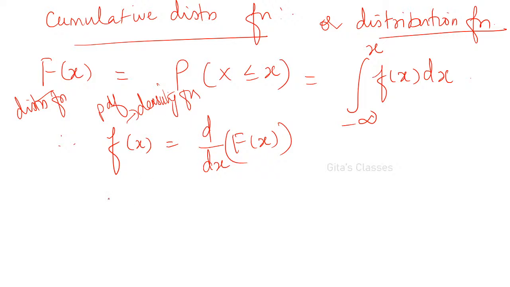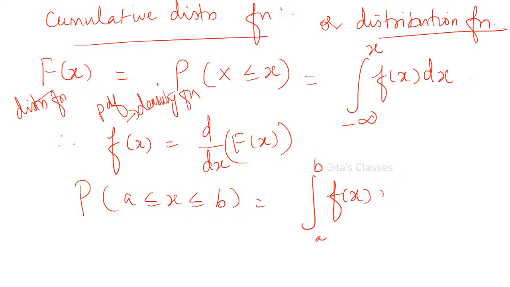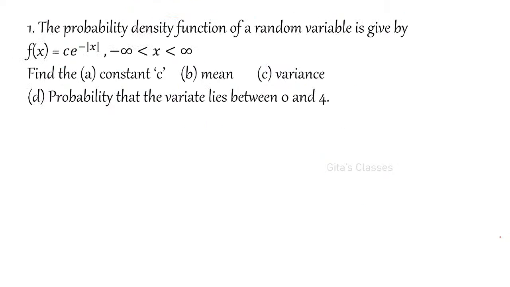And if you are asked to find out the probability between some limits a and b, it is integral a to b of f of x dx. Or it can be written as capital F of b minus capital F of a also. Right? Yes. So, shall we go to the next question?